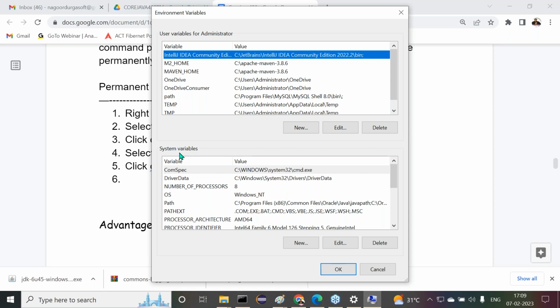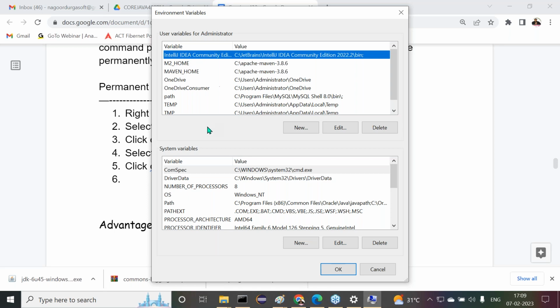computer. In a single computer, multiple users are available or not? So if you provide those settings under system variables, that is available to all the users of the present system. But if you provide settings under the user variables part, that is valid only for a particular user. Observe carefully. Right now I want to set that in my user variables part. I don't want to go for the system variables here.